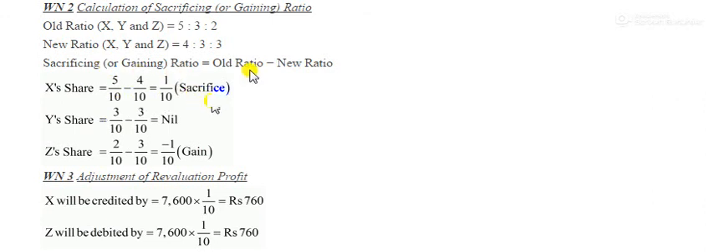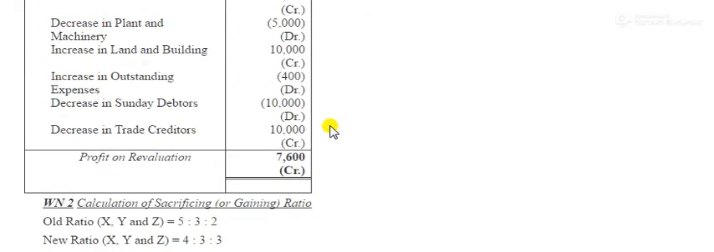Old minus new: 5 by 10 minus 4 by 10 is equal to 1 by 10. This is your sacrifice. 2 by 10 minus 3 by 10 is minus 1 by 10, this is your gain. Here there is no gain, no sacrifice. So for gaining to sacrifice, we will multiply this profit of 7600, which was our net effect, with the gain and sacrifice, and with this 760 we will pass the entry.